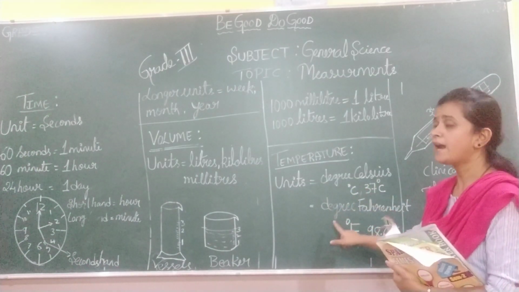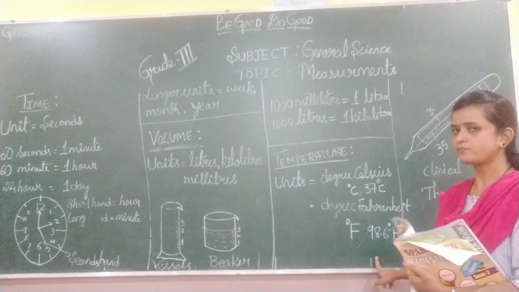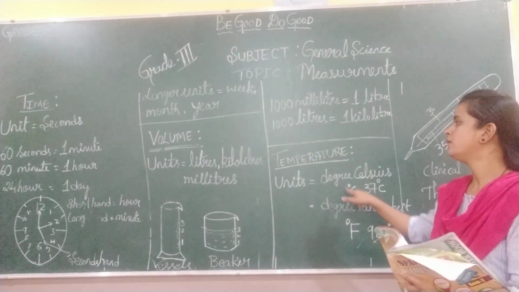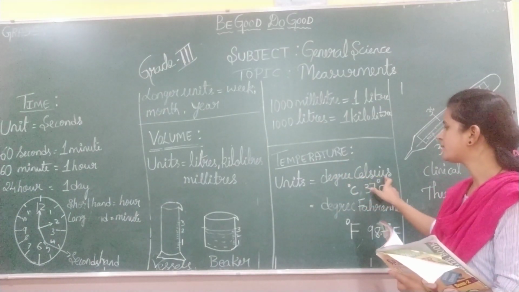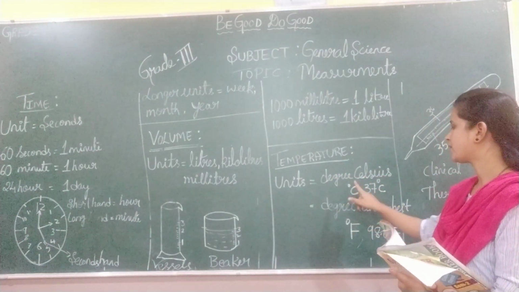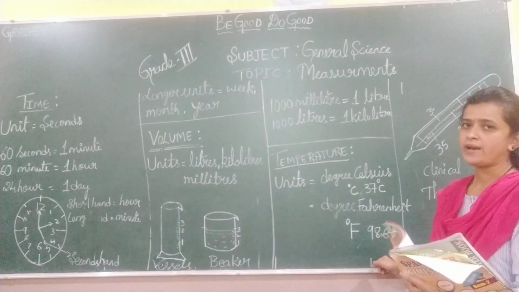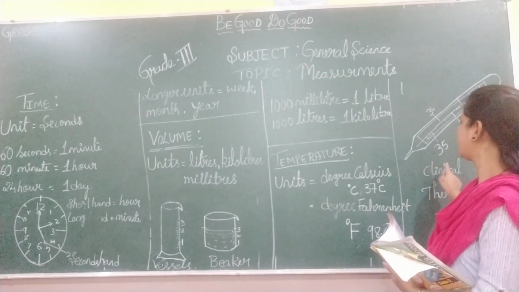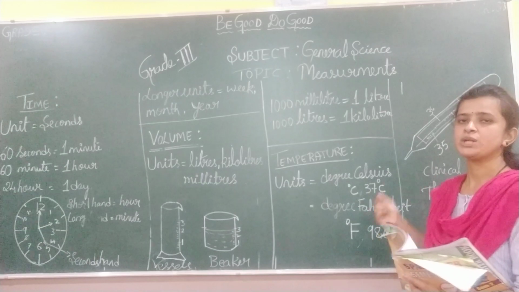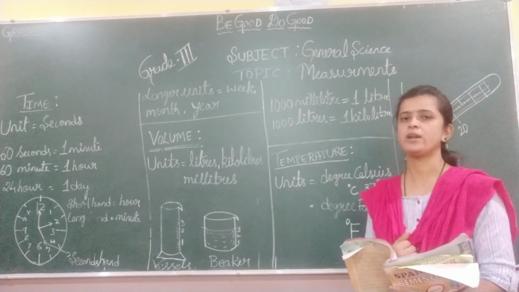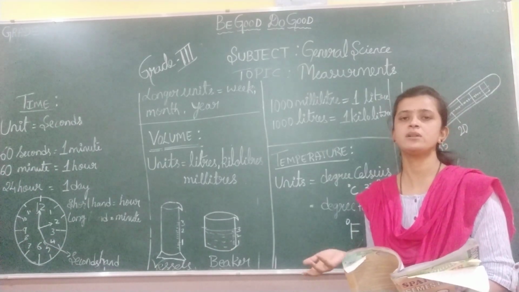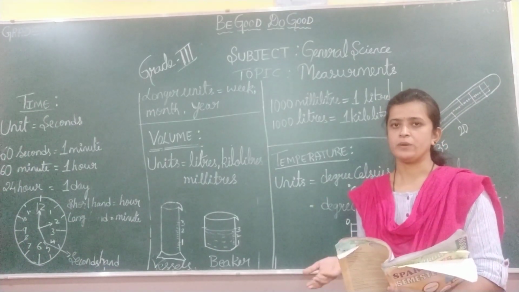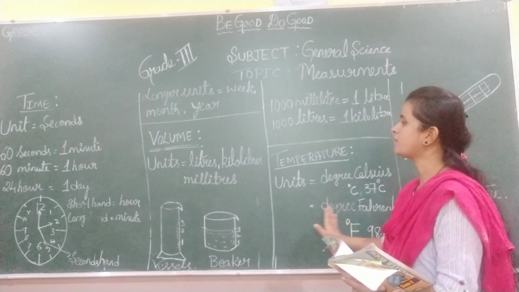We will measure the temperature in degree Celsius and also in degree Fahrenheit. We will use the clinical thermometer to measure the temperature of the human body. If you want to measure the room temperature, we will use the room thermometer. Okay, this is about the measurement.